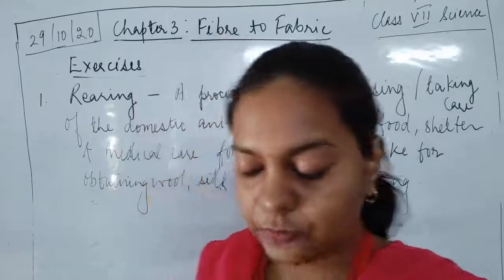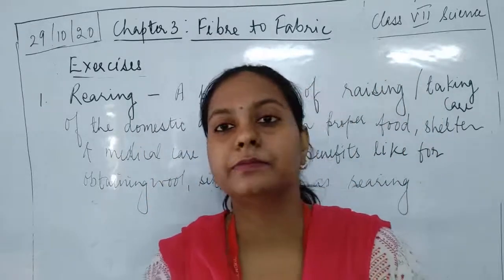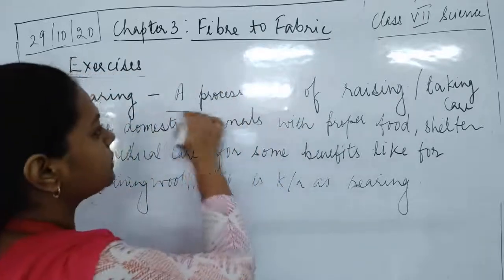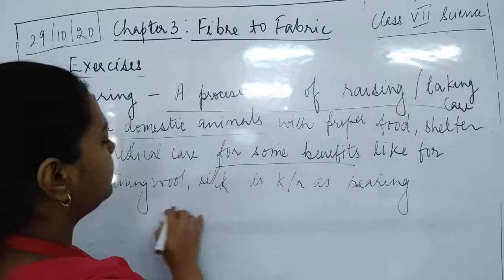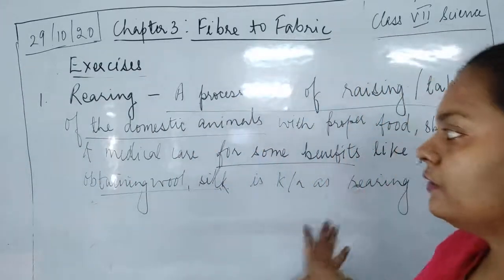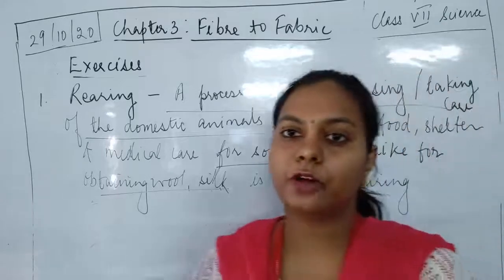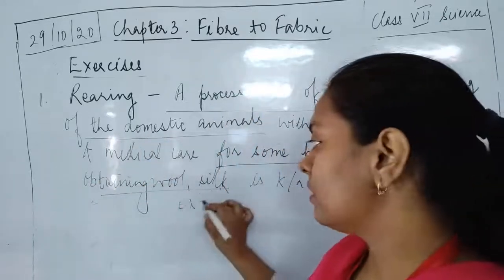Now what is the answer for the second? See children, if you have to write in short, you can simply write it is a process of raising domestic animals for some benefits like obtaining wool and silk. That's it. And if you have to write the complete answer for more marks, you can add more points and examples also.